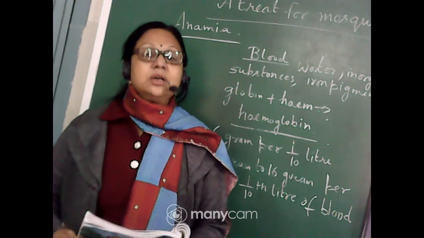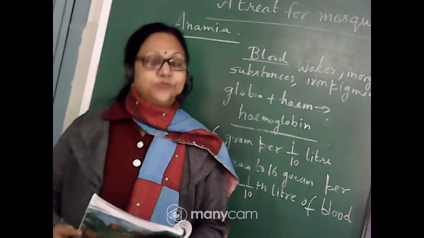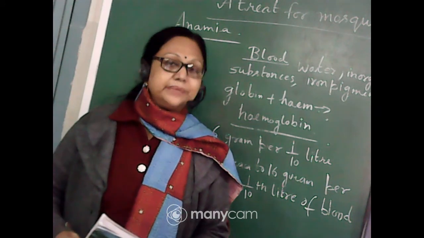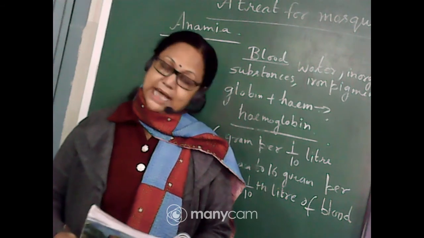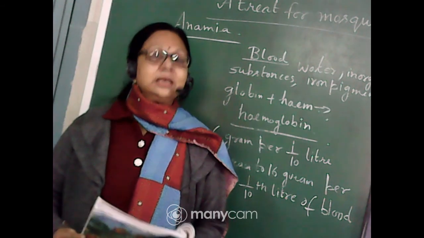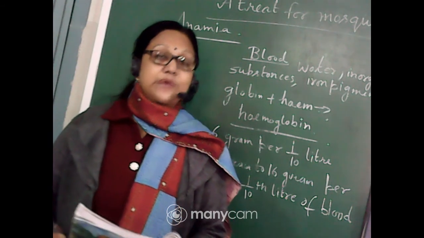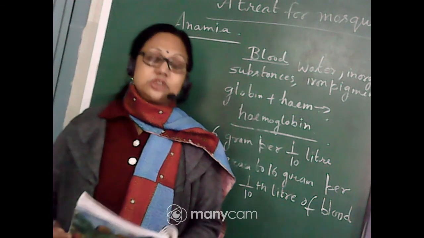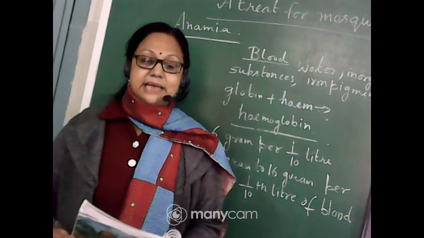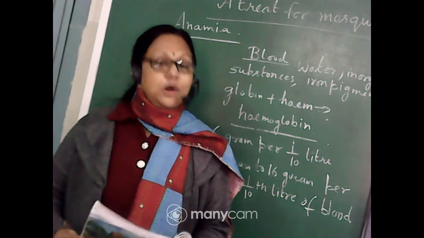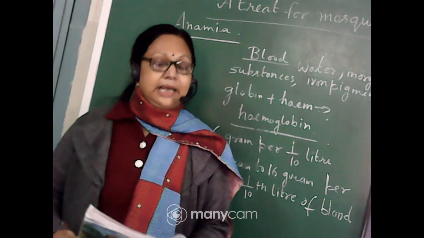So you know, iron content is high in green leafy vegetables, as well as in a very good quantity in gur or jaggery. So we should take these, especially in the winter season, when you can eat lots of jaggery and lots of leafy vegetables are found, and these things can compensate the iron content in our blood.